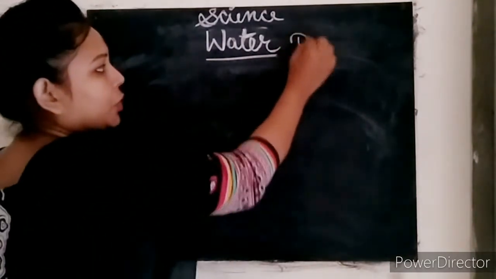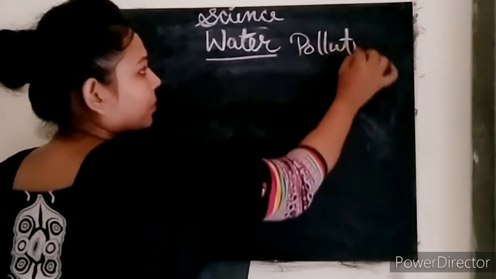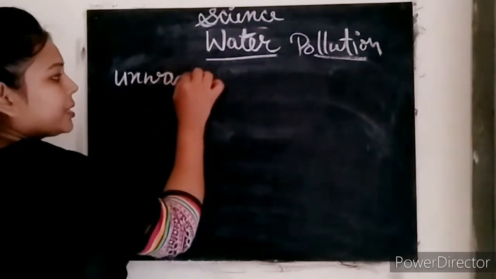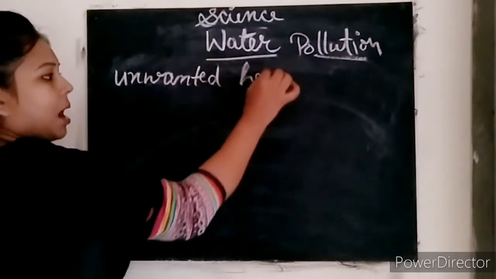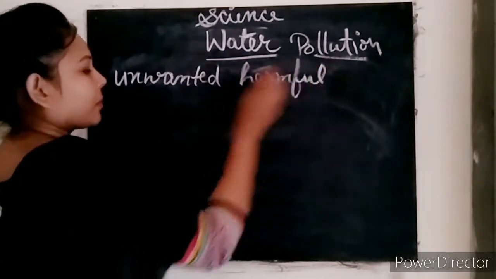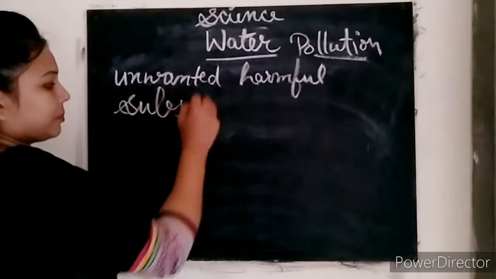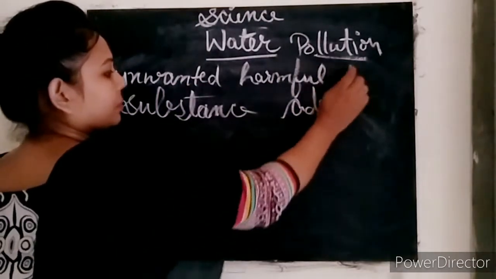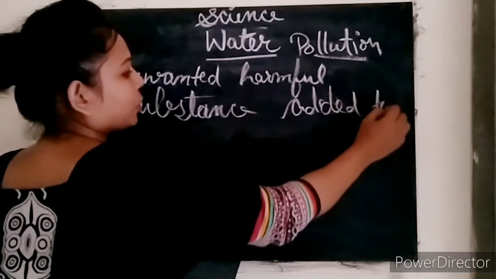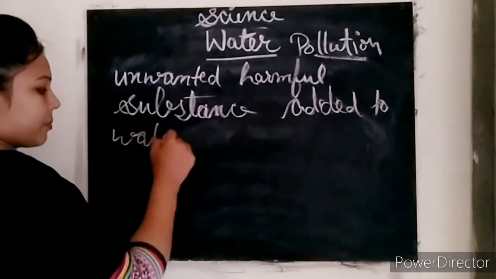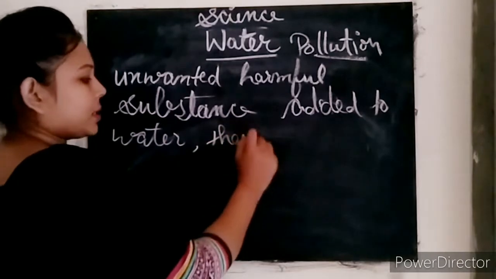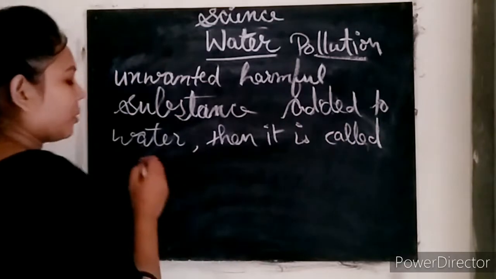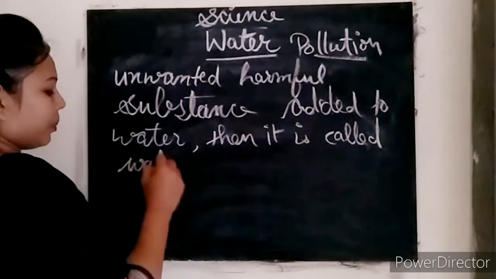So what is water pollution? Unwanted, harmful substances added to water, then it is called water pollution.